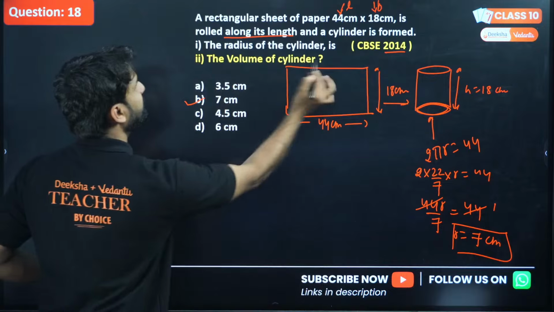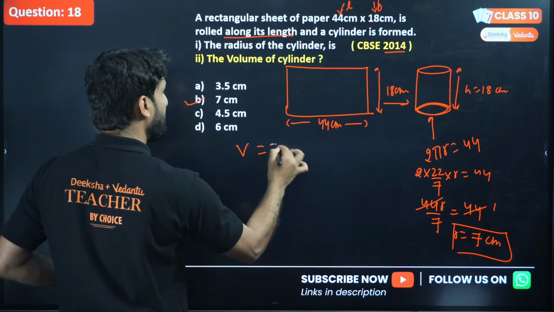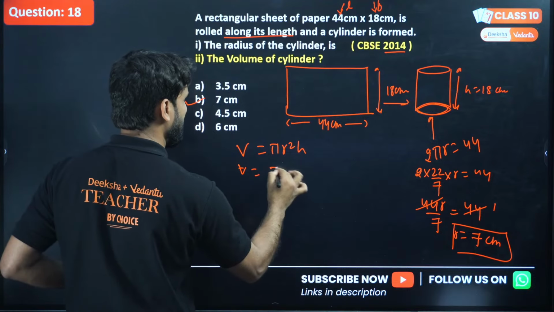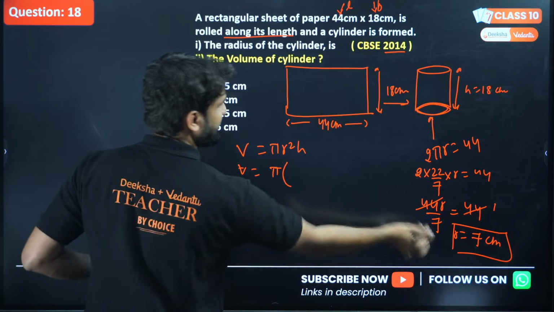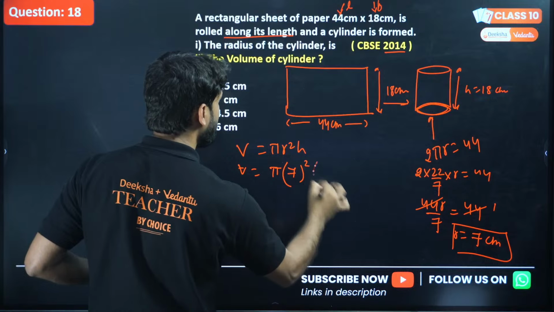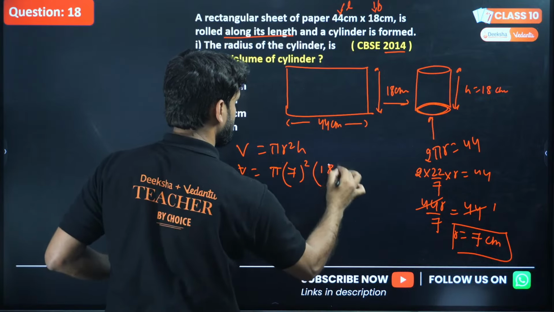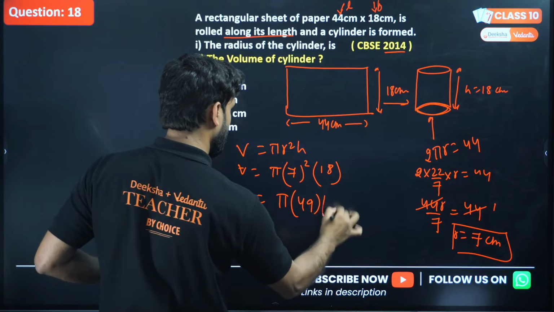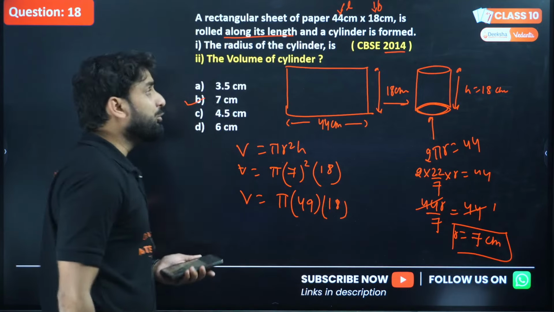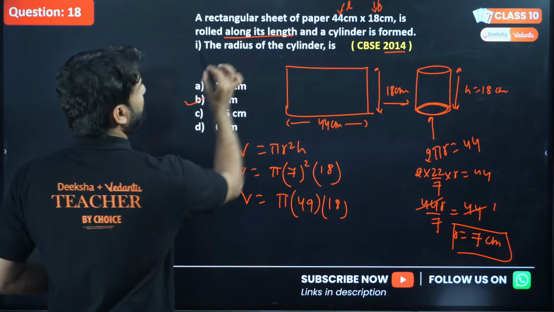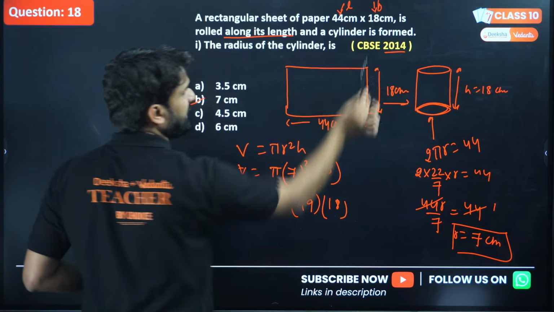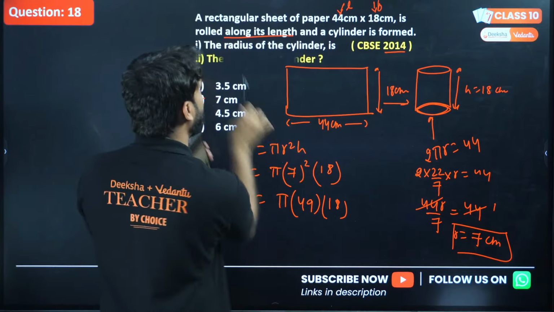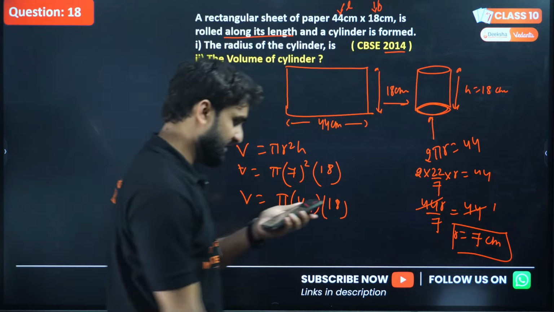So what will be the volume? Volume will be pi r square h, so pi into 7 square into 18, that is pi into 49 into 18. In the board, this question was asked in 2014, but I have added this one more portion here.